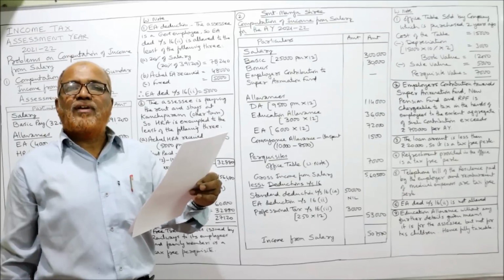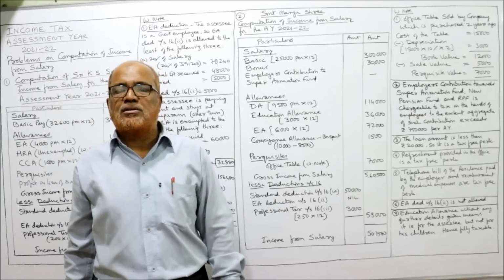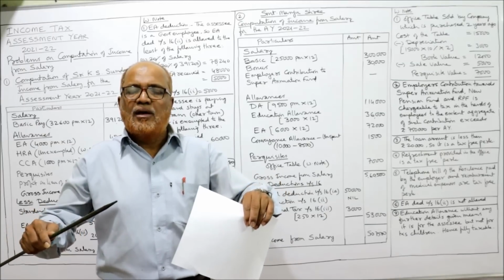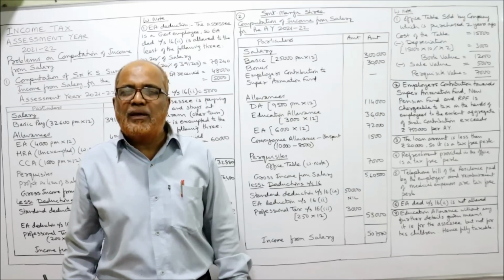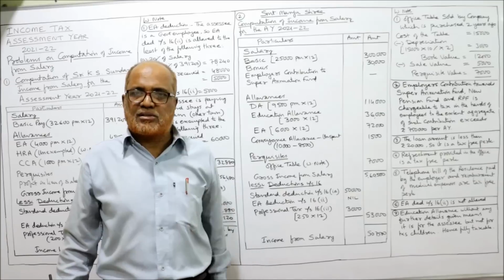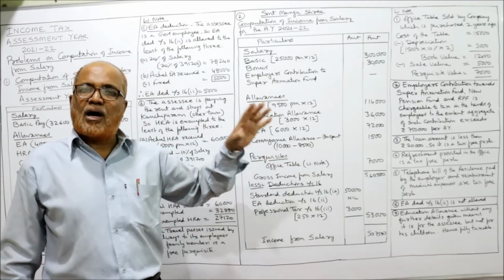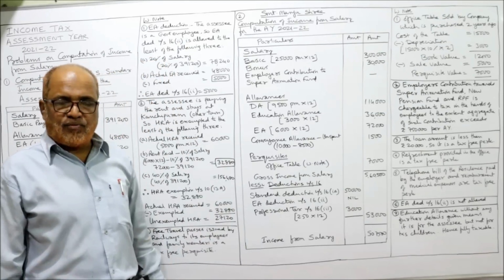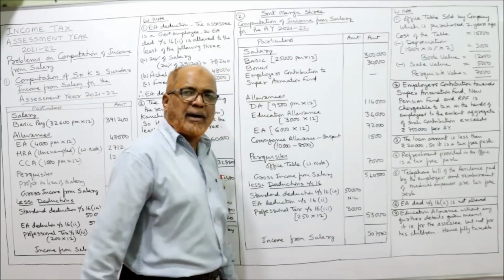Next comes free refreshments provided during the office hours in the office premises, valued 6,000. The employer has provided free refreshments to the employees during business hours within the business premises. It is a tax-free perquisite. Already I explained this in the previous videos on tax-free perquisites. So you have to remember that. That's why I'm stressing that all the problems we are doing are based on the provisions which I have explained in the previous videos. So free refreshments provided in the office is a tax-free perk.